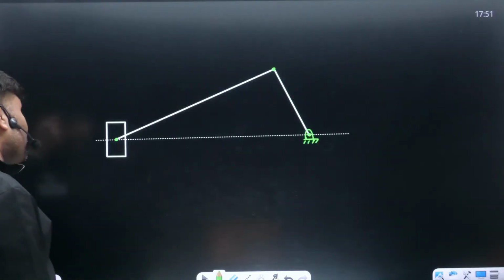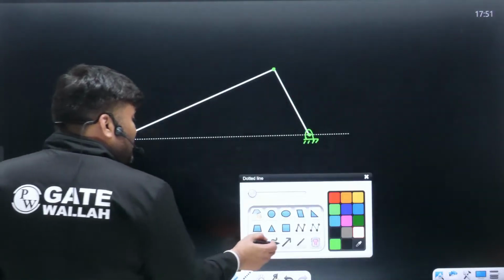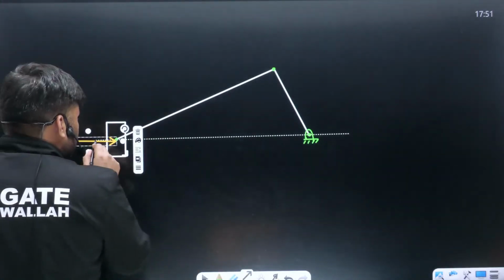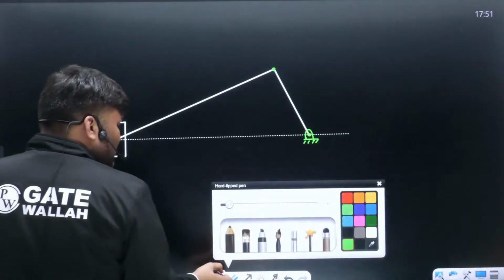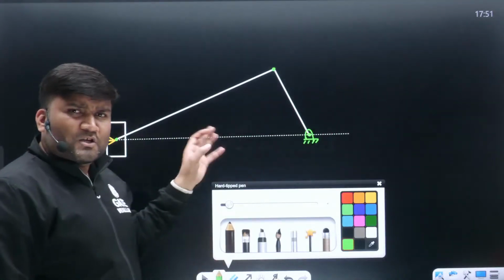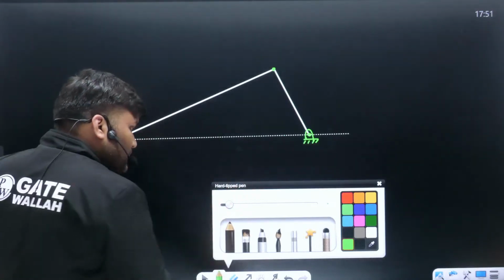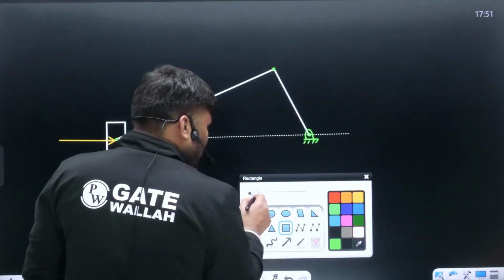And once you have calculated how much is the piston effort, so in terms of piston effort, all the values you have to calculate. ठीक है ना? You know, just take out components. You don't have to remember any of the formula. No formula at all. ठीक है? कोई formula याद नहीं करना है.